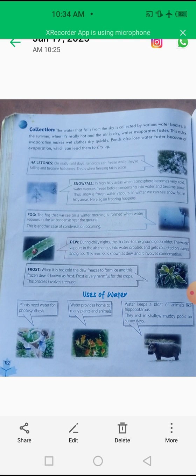Next one is water keeps the body of animals like the hippopotamus cool. They rest in shallow muddy pools on sunny days. So students, water also keeps animals like the hippopotamus cool because they rest in shallow muddy pools on sunny days to get rid of heat. I hope you understood the uses of water very well by the help of this video.